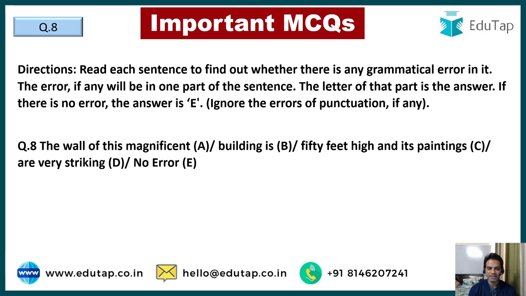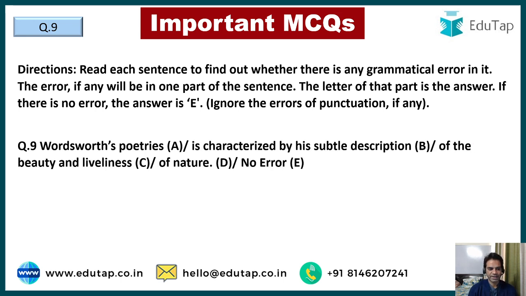Right. Moving to question number 8, guys. The wall of this magnificent building is 50 feet high and its paintings are very striking. Again, guys, we cannot use feet here. I told you whenever we use a noun as an adjective, it is to be kept in singular. So the wall of this magnificent building is 50 foot high, not 50 feet high. So it should be 50 foot high, not 50 feet high. Got it?